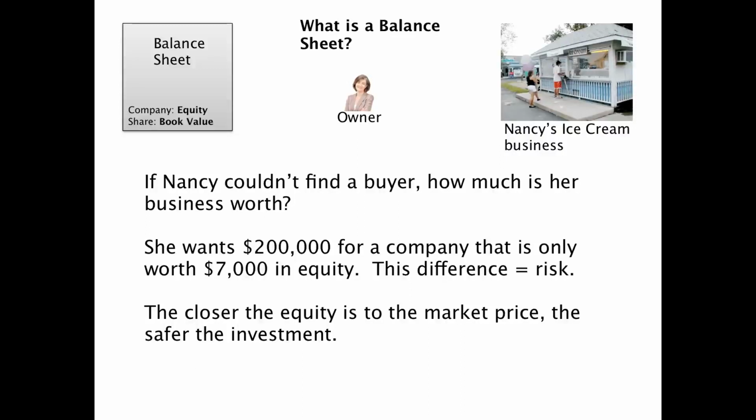And this was Benjamin Graham's big thing, who we learned was Warren Buffett's professor at Columbia. His big thing was margin of safety. If a business didn't have a substantial amount of safety between what the market price was and what the equity was, he was very hesitant to ever buy a company. So in this scenario, the equity is actually 3.5% of the market price, and that's no safety at all, because let's say you'd buy this business for $200,000.